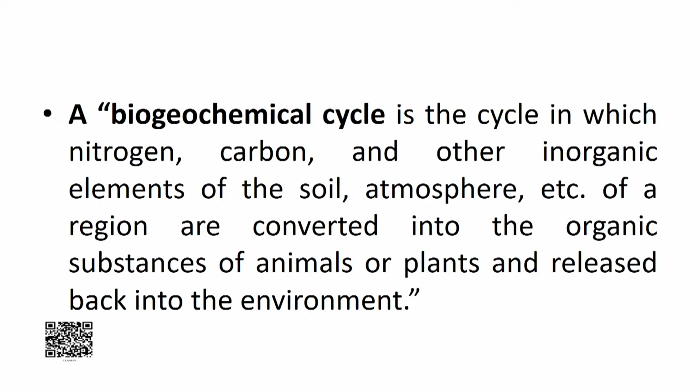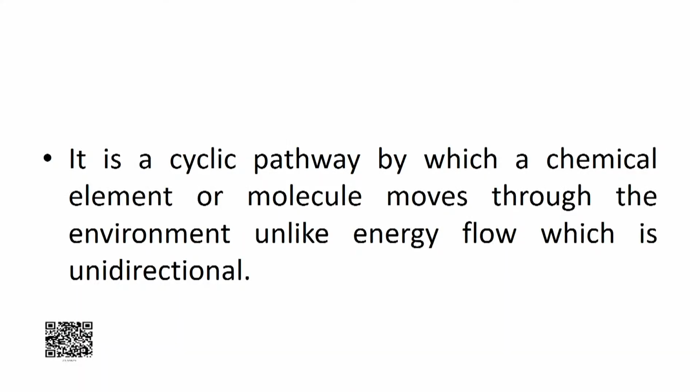We have also talked about biogeochemical cycles. A biogeochemical cycle is a cycle in which nitrogen, carbon and other elements of the soil of a region are converted into the organic substances of animals or plants and released back into the environment. This is a cyclic pathway by which chemical elements, nutrients or molecules move through the environment, unlike energy flow which is unidirectional. So we have given you an idea about what we talked about in the previous program.